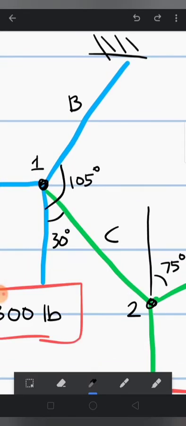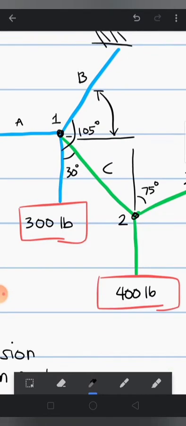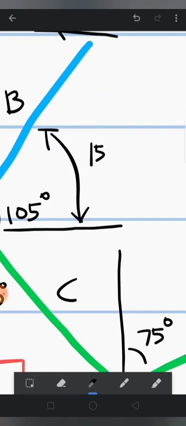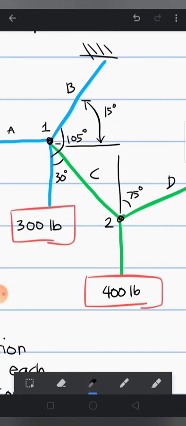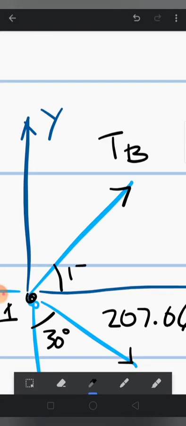And therefore, the angle from the horizontal to B is 105 minus 90, which is 15 degrees. 15 plus 90 is 105 degrees.